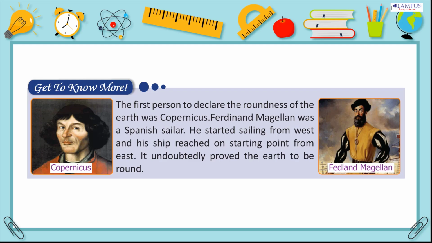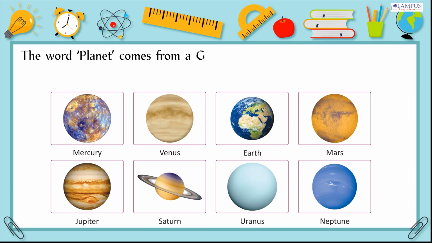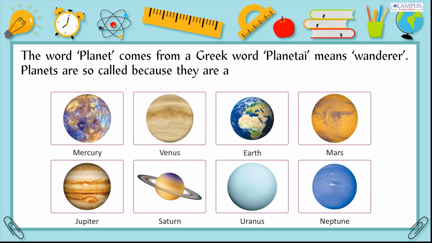Get to know more. The first person to declare the roundness of the Earth was Copernicus. Ferdinand Magellan was a Spanish sailor. He started sailing from the west and his ship reached the starting point from the east. It undoubtedly proved the Earth to be round. The word planet comes from a Greek word, planetes, meaning wanderer. Planets are so called because they are constantly in motion around the Sun. Mercury, Venus, Earth, Mars, Jupiter, Saturn, Uranus, Neptune.